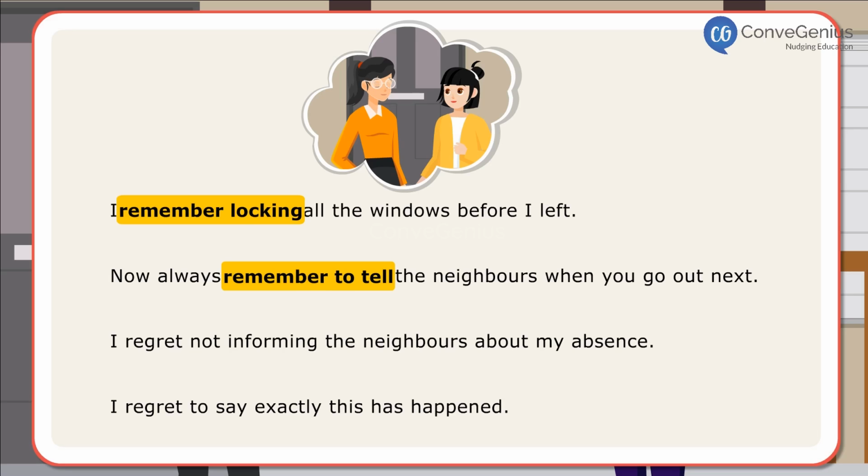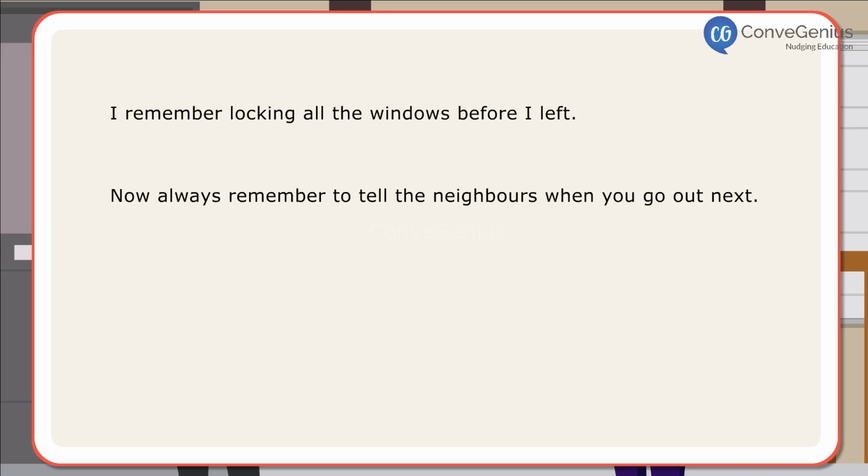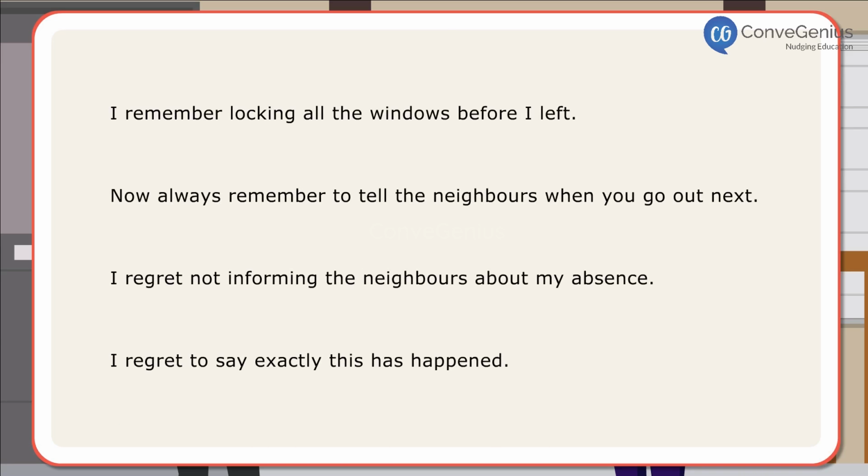Similarly, when verb regret is followed by ing, it means that the action has taken place earlier and you regret it later. When regret is followed by to and infinitive, it means that you feel regret and then the action takes place. Here is an example of a sentence with verb remember plus ing.